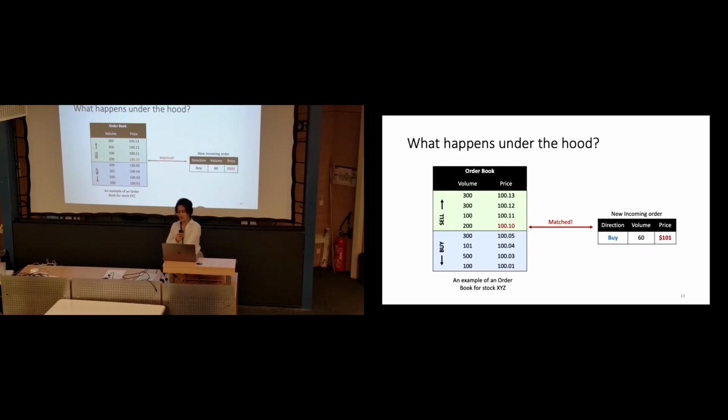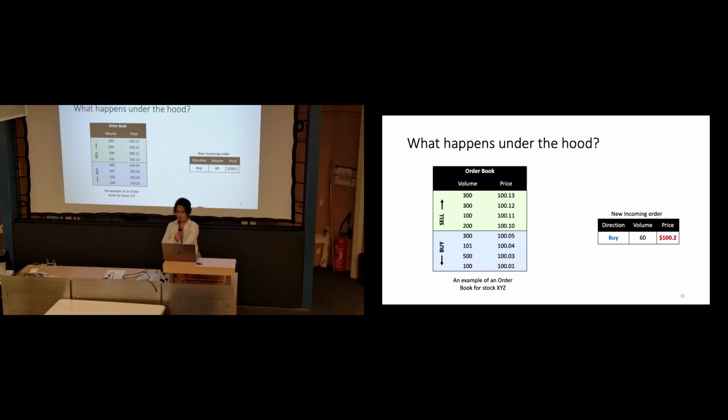So imagine one order comes in, a buy order. To match this buy order, we go through each of these sell orders from the top of the queue. Since the price of the buy is more than the price of the sell, there is a match, and we have to update the book, because the buyer was only willing to buy 60 shares. So we have to update the volume for the sell in the order book: 200 minus 60 would be 140.